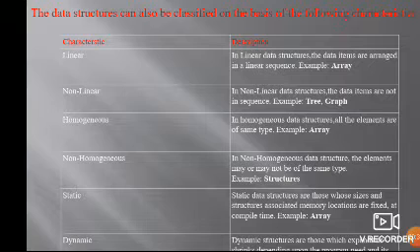Homogeneous. In homogeneous data structures, all the elements are of the same type. Same type, because we are using only an array, with all the elements in a continuous manner.